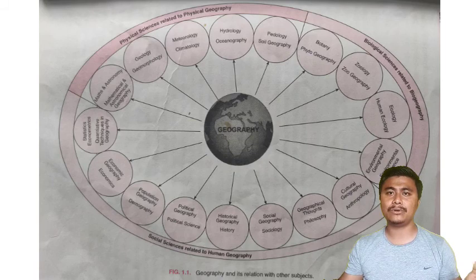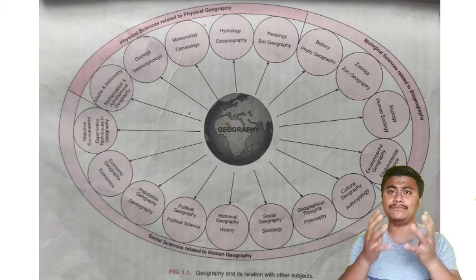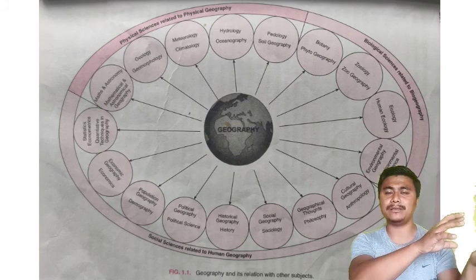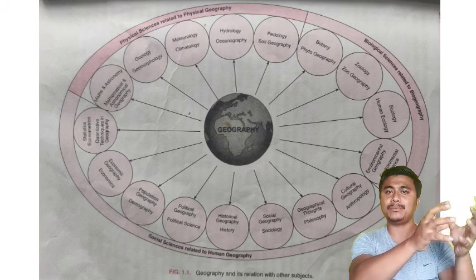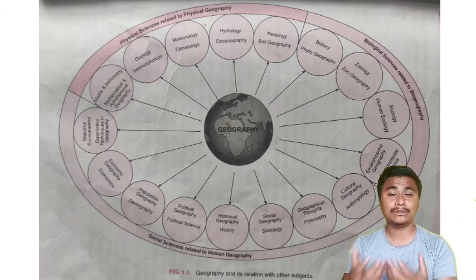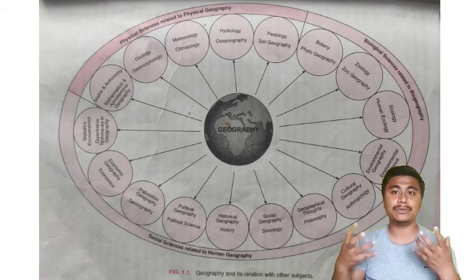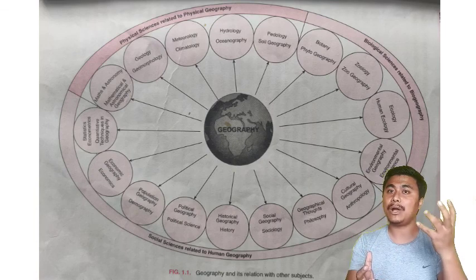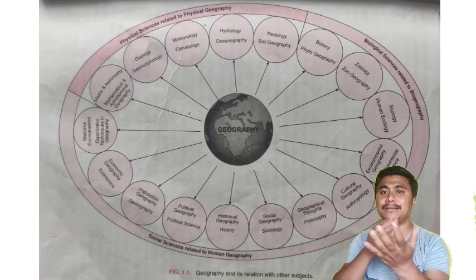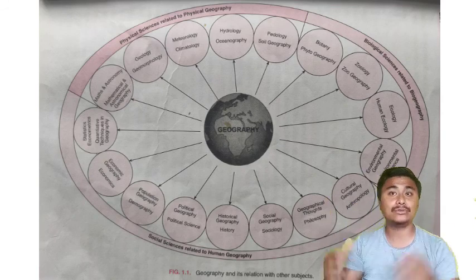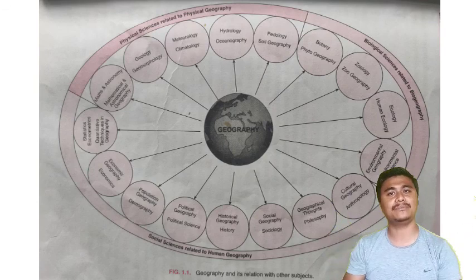For example, the Earth has its own past, isn't it? It has evolved from one phase to another in different timings. History is the study of the past, what happened in that particular era, in that particular time. That is what history studies, and geography studies the space, or the area. So over time, how the earth has evolved is studied by geography, and time means history. These two subjects are closely related with each other.